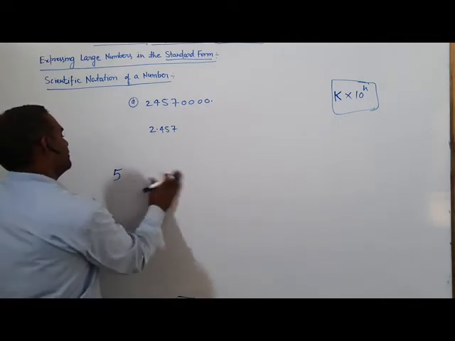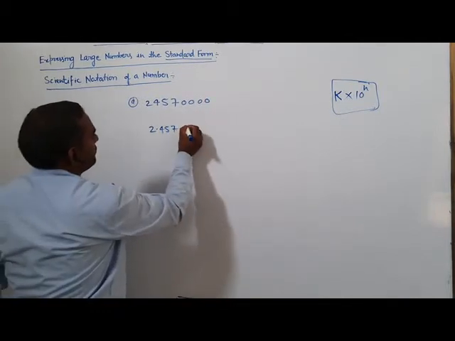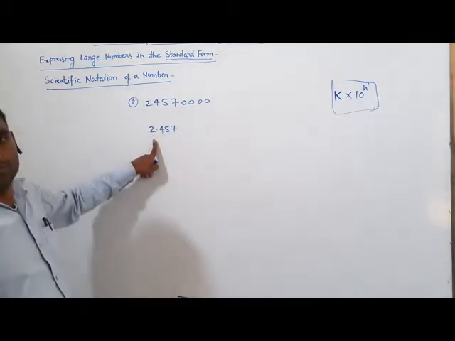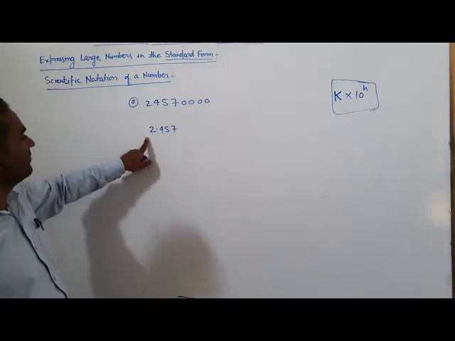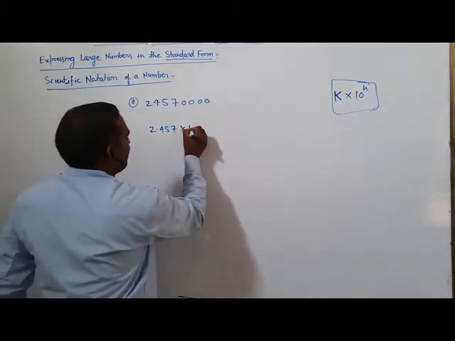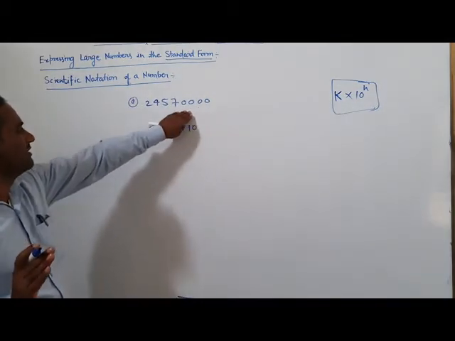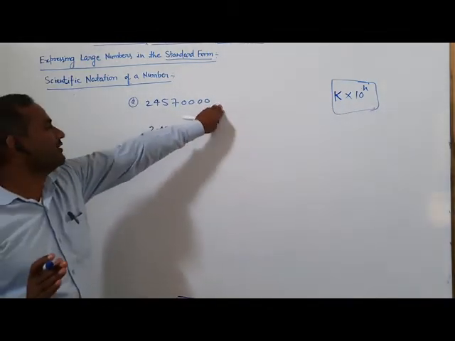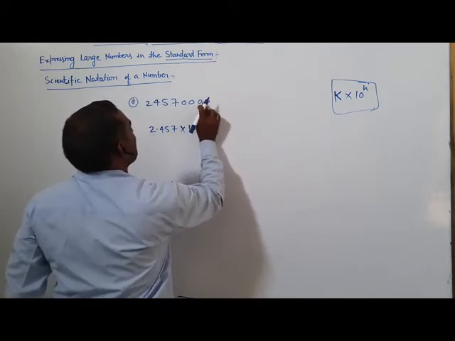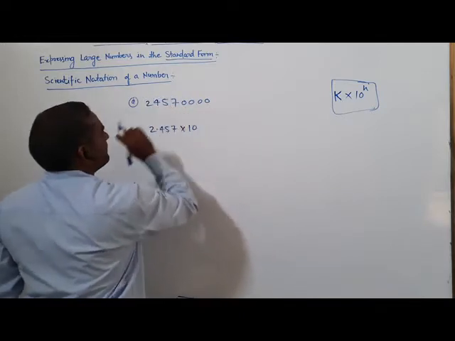Now the value of this is 2.45, which is more than 1 but less than 10. Now into 10, and the number of decimal places we count from right to left: 1 place, 2 place, 3 place, 1, 2, 3, 4, 5, 6, 7.